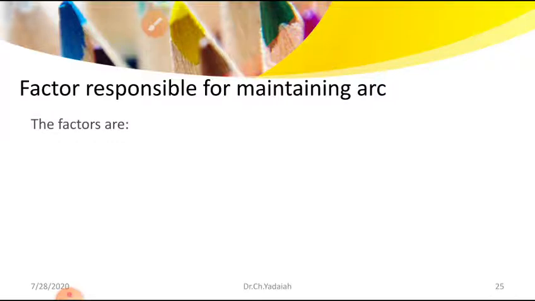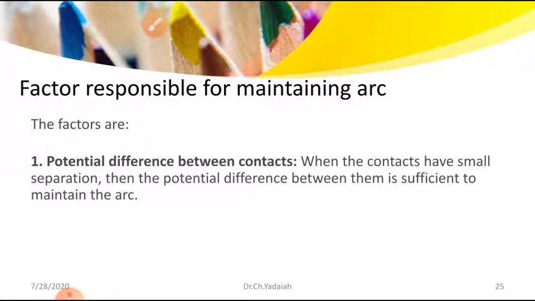The factors are: one, the potential difference between electrodes or contacts. As we know, when the contacts have a small separation, the potential difference between them is sufficient to maintain the arc. So the voltage between the two contacts is very, very high. So that will continue the arc persistence. That is the first thing.